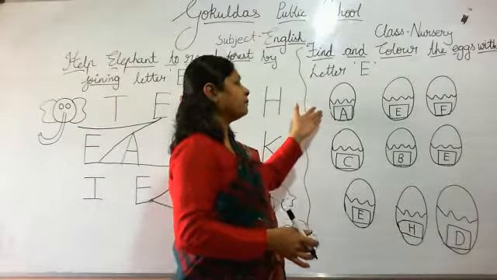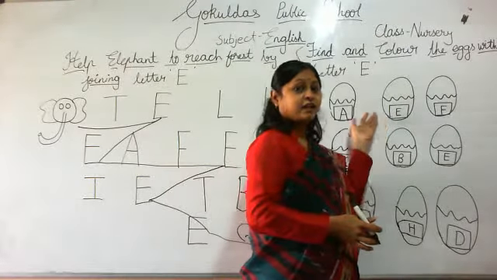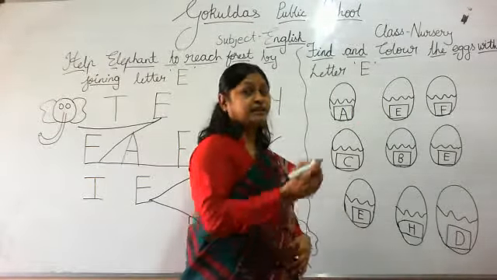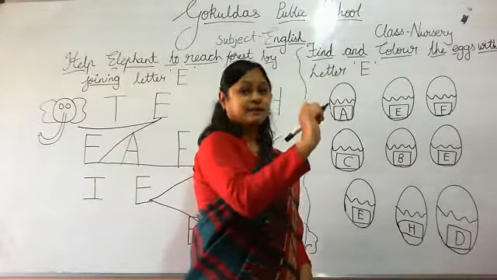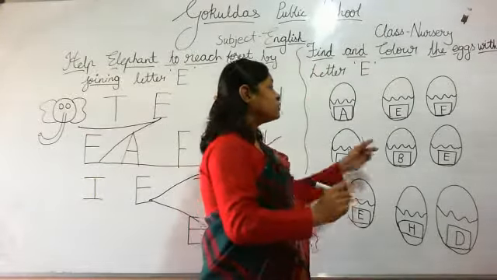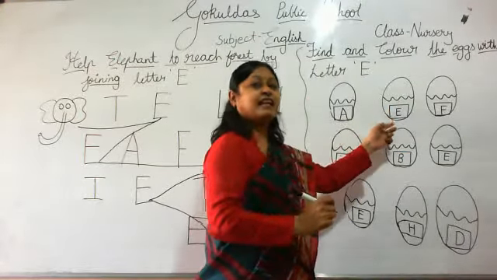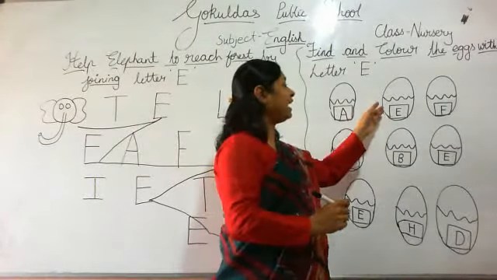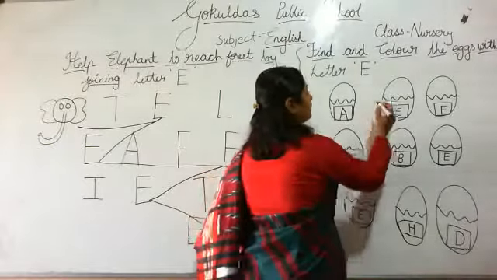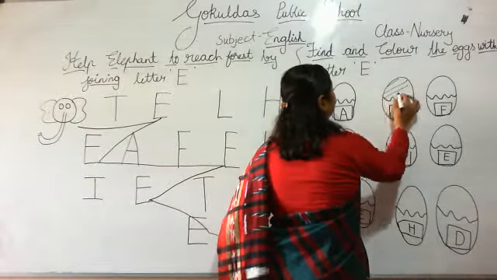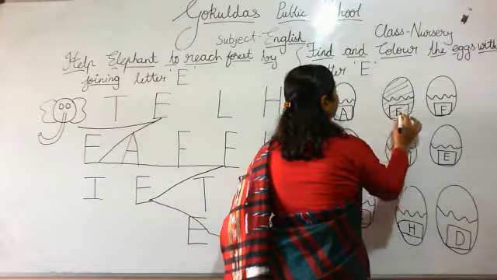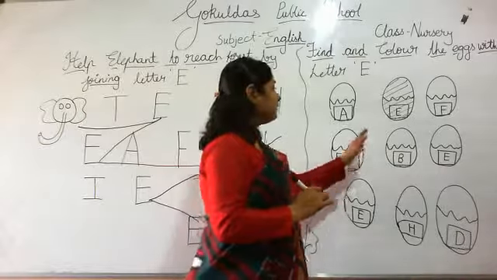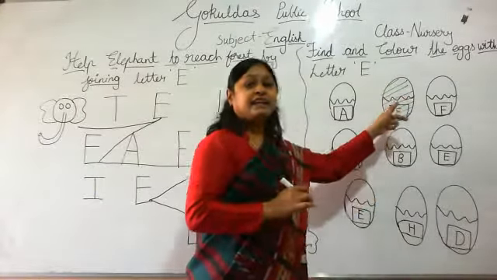Okay. Now look at this next egg. Which letter is this? Standing line, sleeping line, sleeping line, sleeping line. So which letter is this? This is letter E. E for egg. So what we will do? We will color the egg because it has E letter. What has E letter? In the egg, E letter is there.